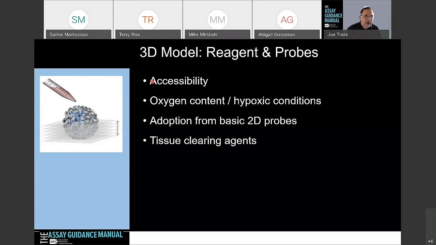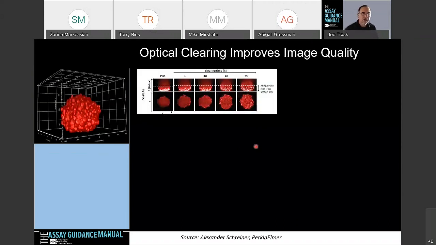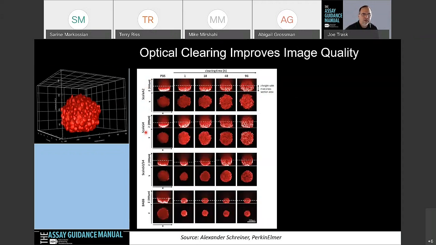Now, the other thing that people have been looking at is tissue clearing agents. This is something that was adopted by the histology community for looking at some of these 3D cell model systems. This is an example of a study that compared different clearing agents to see what the difference was between PBS, just a control, and then clearing over time. These are the Scale reagents, and really it's a combination of maybe some sucrose, urea, Triton, and some other things that are in there.